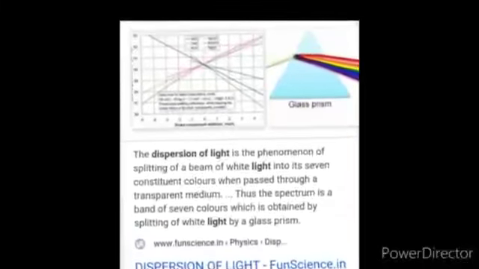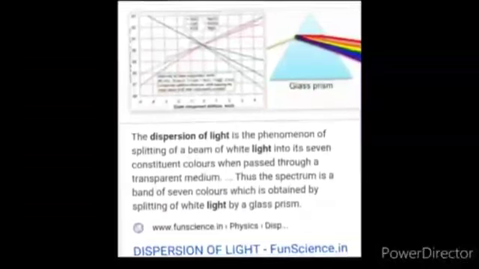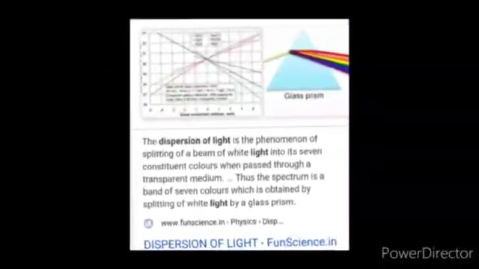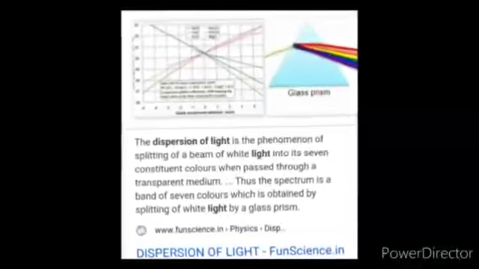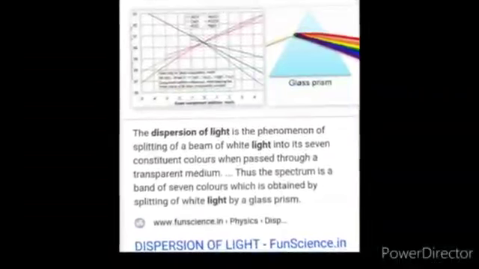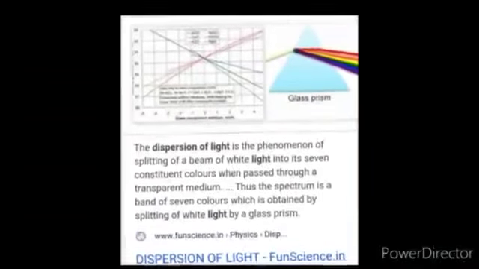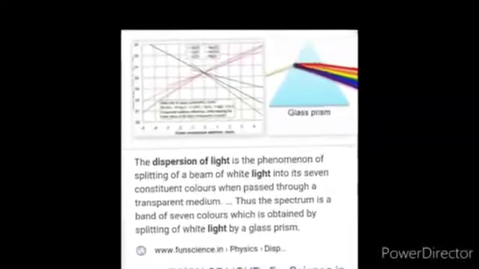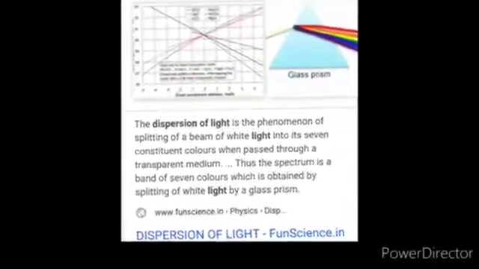When this white light passes through a transparent medium, say for example a prism, it will get split up into 7 different colors, that is Vibgyor. As you see in the top picture, a triangular glass prism is there. When white light falls on it, it will get split up into 7 different colors.